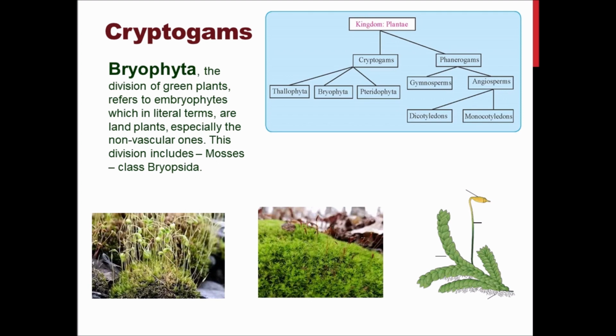So the plant body of a bryophyte is generally flat, ribbon-like, long, without roots. Generally they don't have very deep roots. We can easily pluck them out. They have stem-like or leaf-like parts, and root-like rhizoids. They do not have any specific tissue to conduct food and water. Examples are moss, Funaria and all.